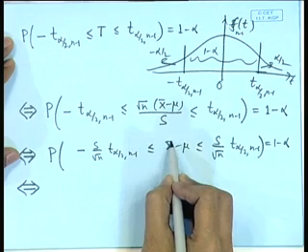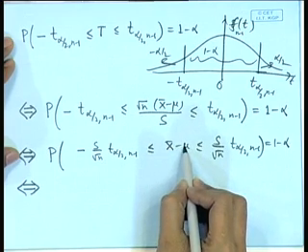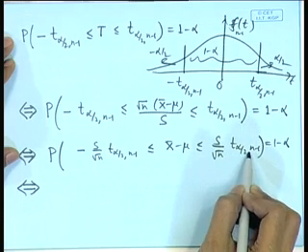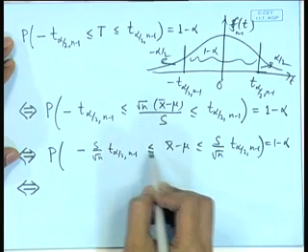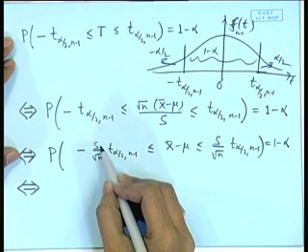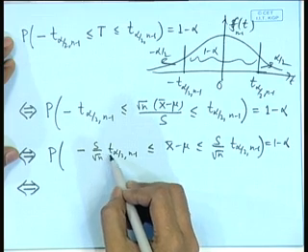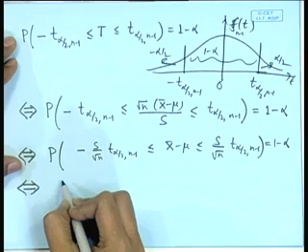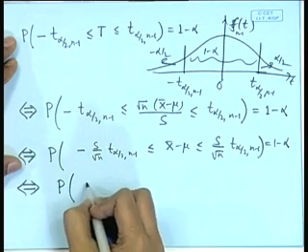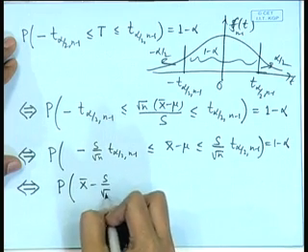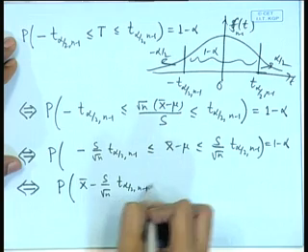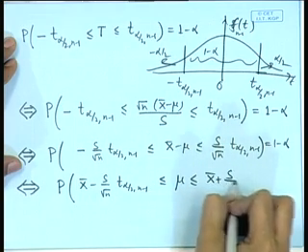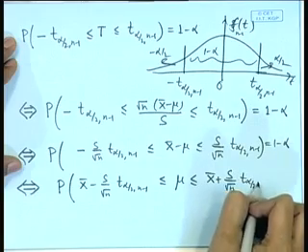So, once again after simplification, this condition is equivalent to mu is greater than or equal to x bar minus s by root n t alpha by 2, n minus 1 and mu is less than or equal to x bar plus s by root n t alpha by 2, n minus 1. So, x bar minus s by root n t alpha by 2, n minus 1 less than or equal to mu less than or equal to x bar plus s by root n t alpha by 2, n minus 1.